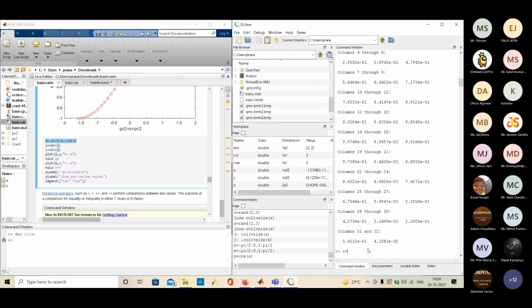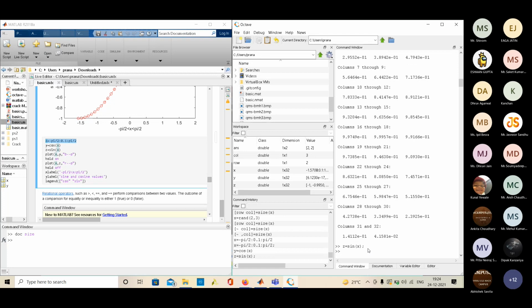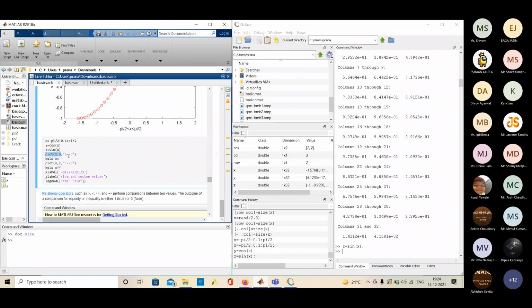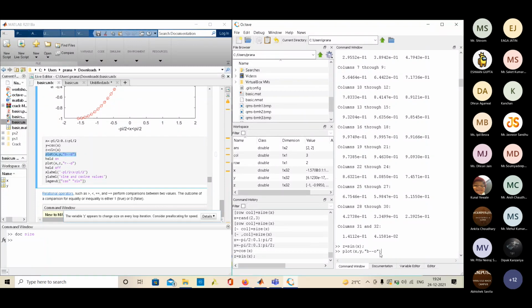If I do z equal to sine of x, z gets the sine of x. Now I have to plot it. So I have used this command: plot x, y, then 'b--o'. Plot x y is basically first x then y. B means blue.